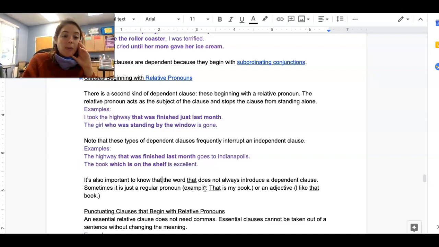All right. So we're going to talk more about these types of clauses when we learn about how to punctuate them because that's kind of tricky. But for now, we're just going to focus on, when we look for dependent clauses, we're also going to look for these now. So we're not just looking for our WUBIS words, we're also looking for those relative pronouns.